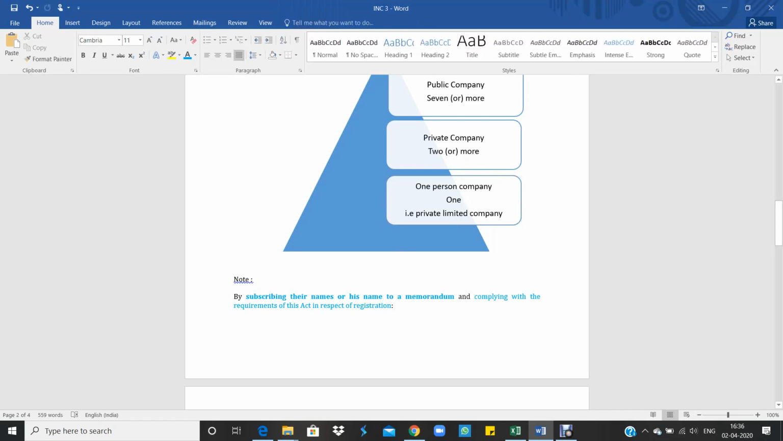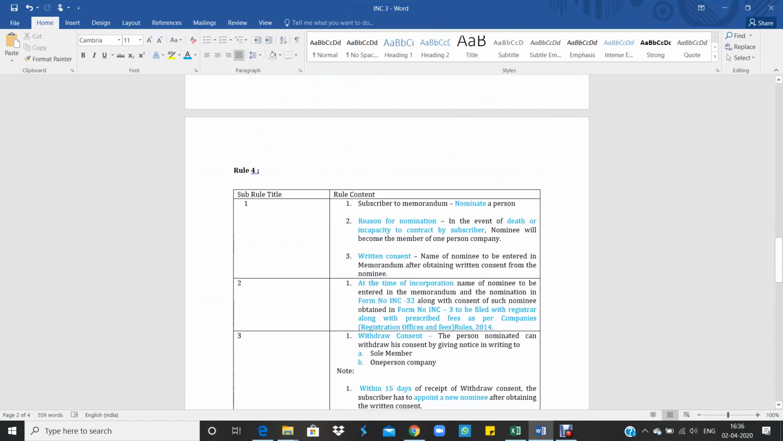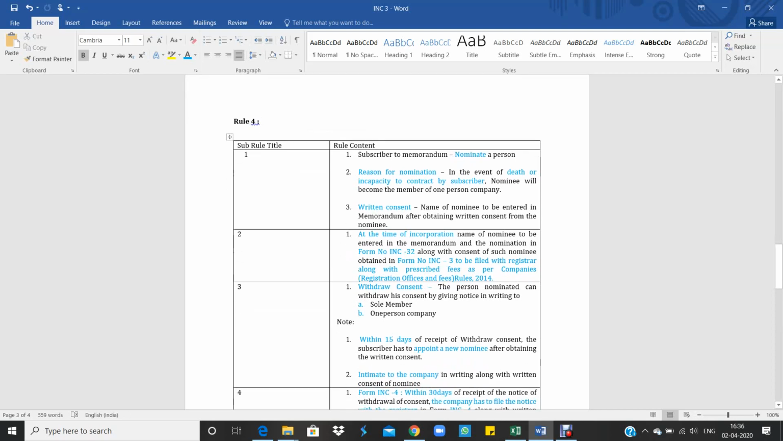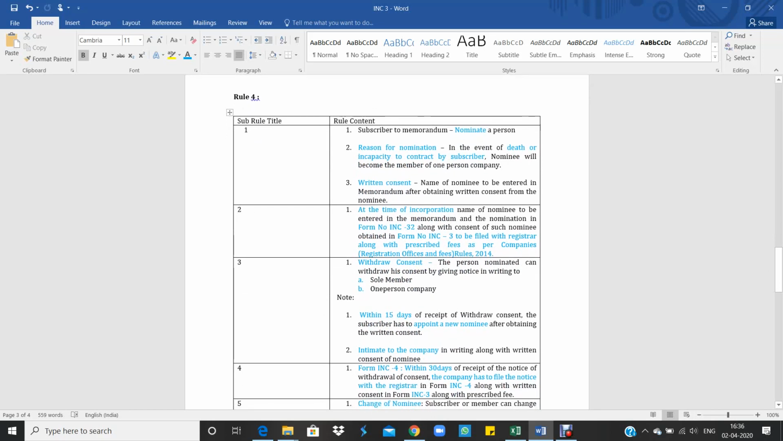Okay, then we'll move to the rules, the Companies (Incorporation) Rules 2014. Rule 4 gives the provisions relating to INC 3, at what time it has to be filed and in what situation it has to be filed, etc. If you go to Rule 4 subsection 1, we already learned about this. At the time of incorporation itself, the subscriber to the memorandum has to nominate a person. So why does he have to nominate? In the event of death or incapacity to contract by the subscriber, the nominee will become the member of the one person company.